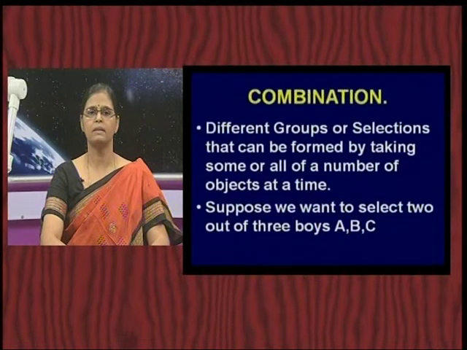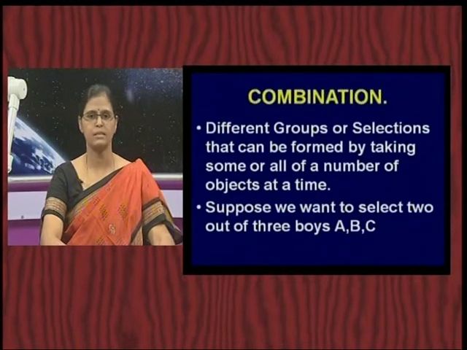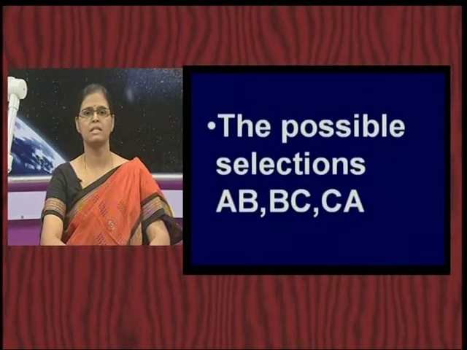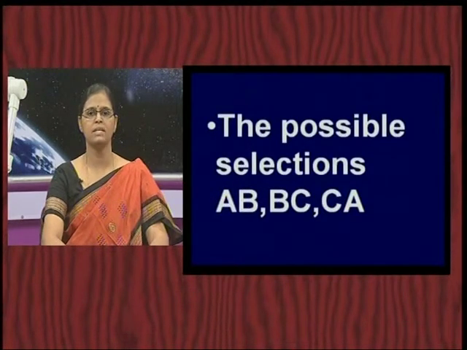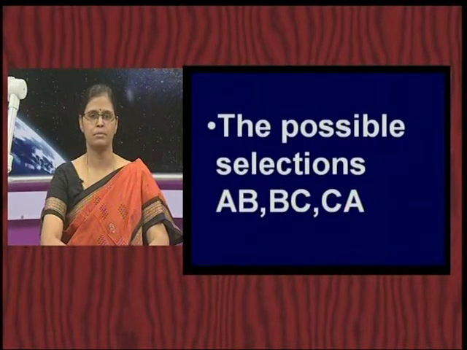So, if you have 3 boys A, B, C and you want to select 2 boys at a time, what are the different selections you can make? You can select A B, you can select A C or you can select B C. So, how many ways you are able to do this? 3 different ways. So, the possible selections are A B, B C, C A. This is what we mean by combinations.